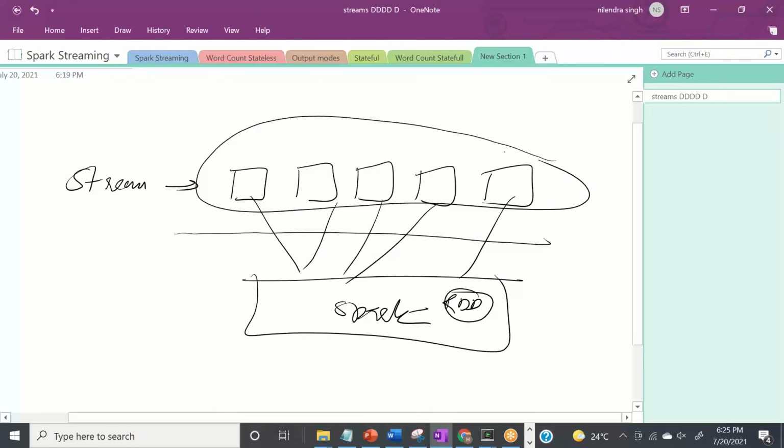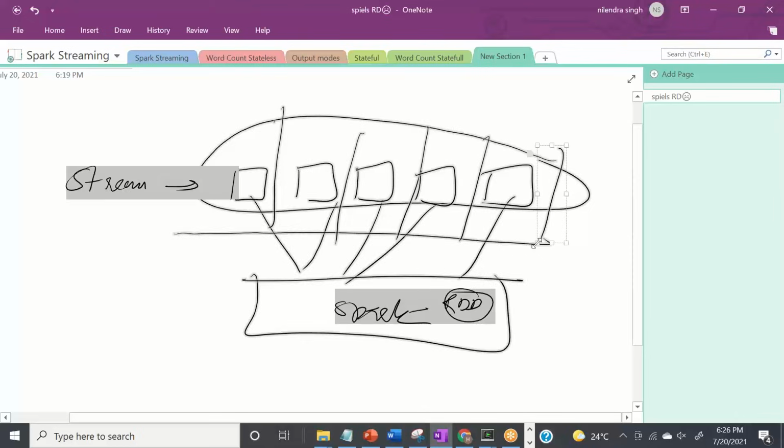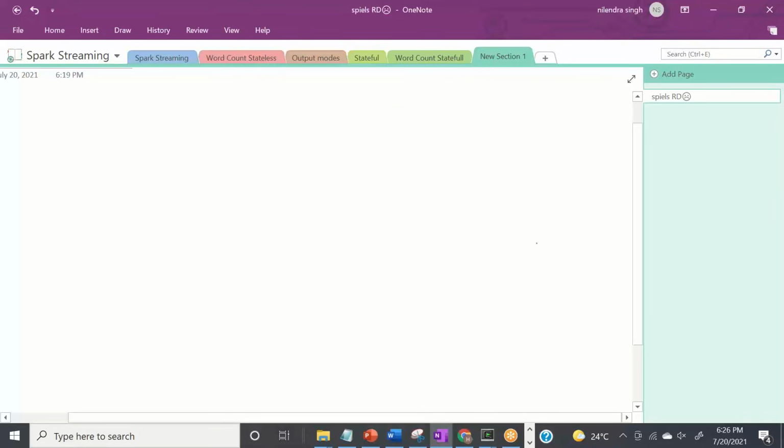But the question arises, who will do this distribution? Who will divide the data, right? And what do we call that divided data? So now, in a streaming application, there are two things. One is called producer. The second is called consumer,